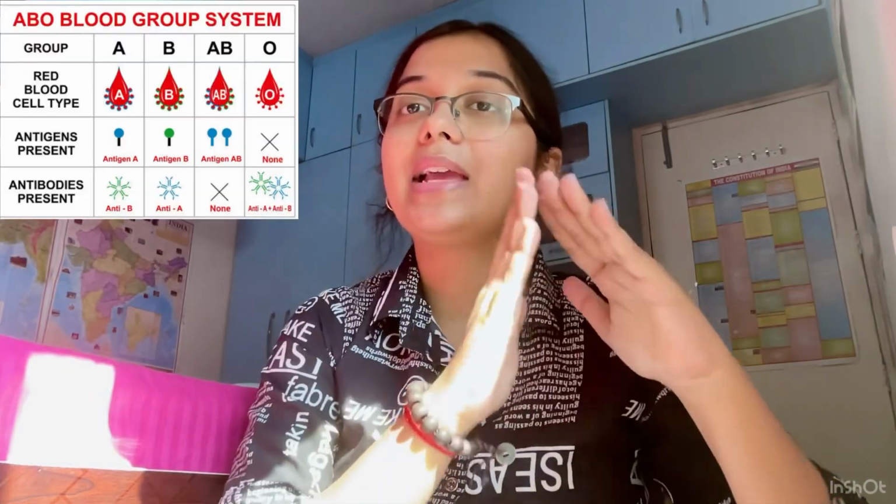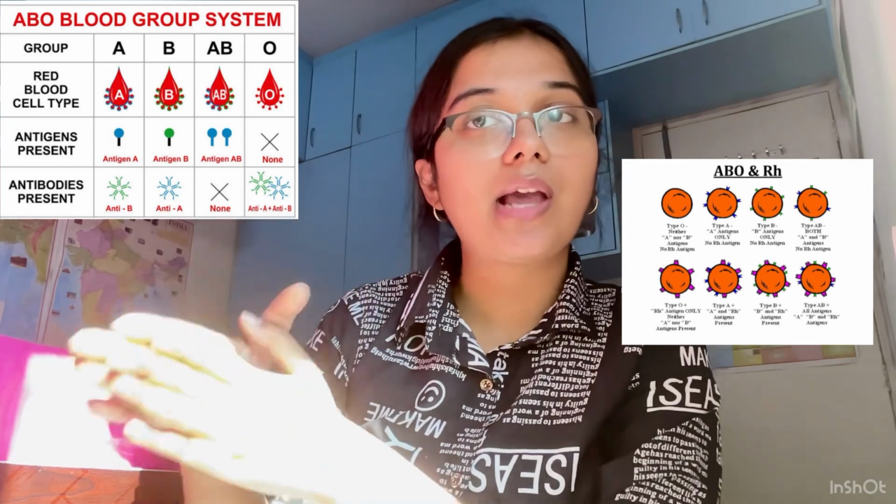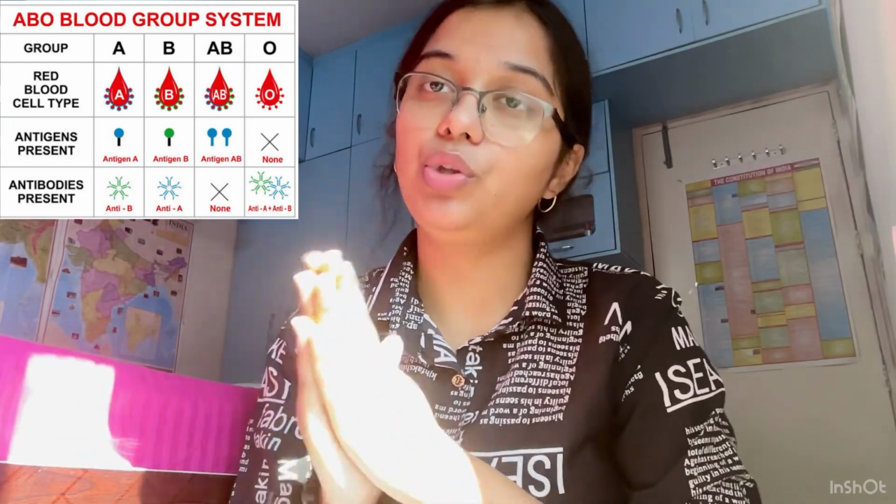We'll be moving further. The thing that clicks in our mind is how the blood group is defined. We all say, oh, you are B positive or AB positive, negative, O positive. So we all talk about this in our everyday life. Basically, today I'll tell you that these blood groups are of two kinds: one is the ABO group and the other is the Rh group. I'll come later to the Rh group. First I'll be talking about the ABO group.